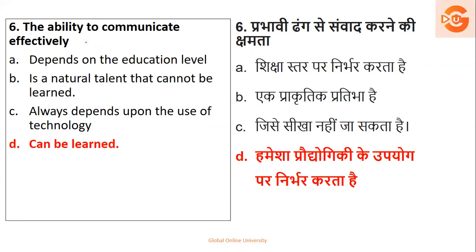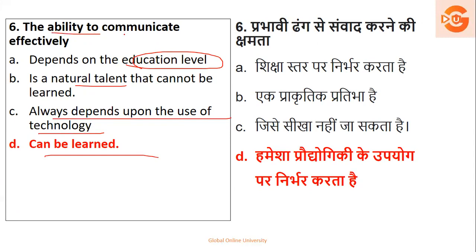So the ability to communicate effectively depends on level of education. It's a natural talent. It always depends on the use of technology and can be learned. See, ability to communicate, natural नहीं हो सकता है. Okay, it cannot be a natural talent, natural नहीं हो सकता है, but cannot be learned, नहीं हो सकता है. You can learn at any point of time.